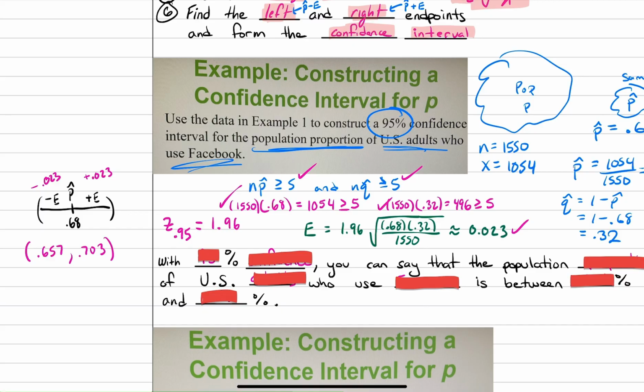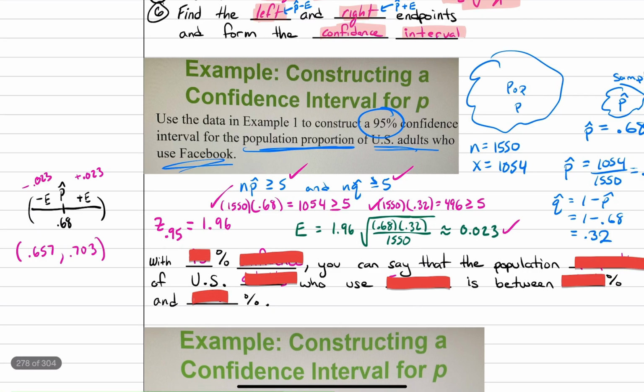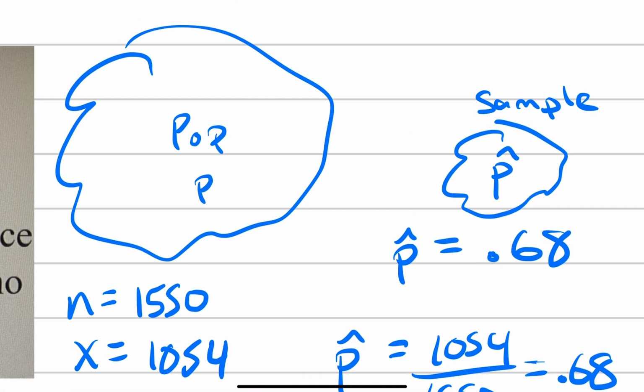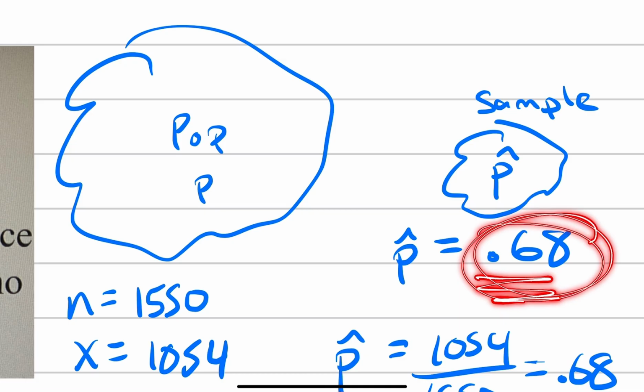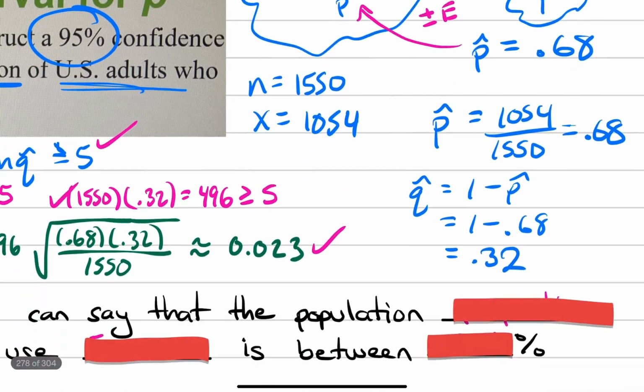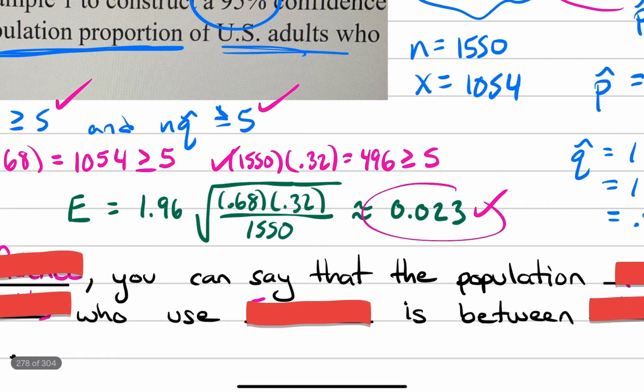So I took a sample and I calculated the proportion of US adults that use Facebook in that sample, which was 68%. But like I said earlier, this number will probably not be equal to that number, at least not exactly. It might be close. So we need to account for it by adding and subtracting a margin of error, which is what we calculated here, right?